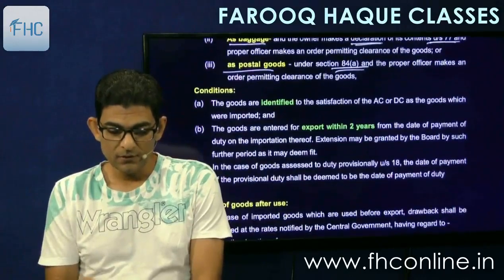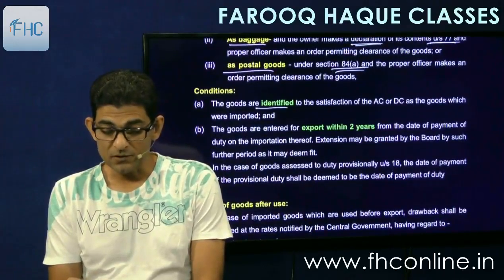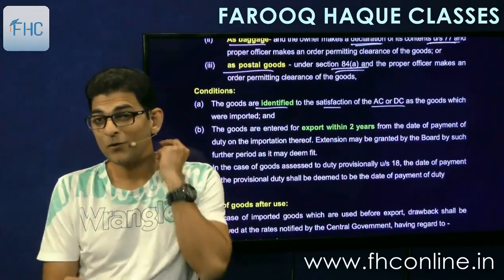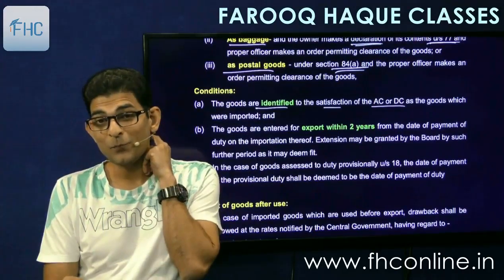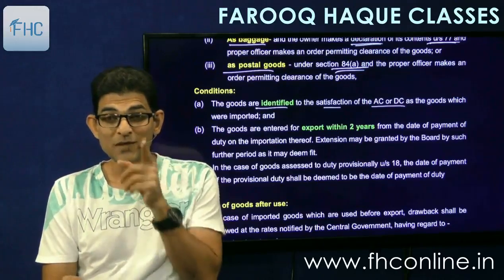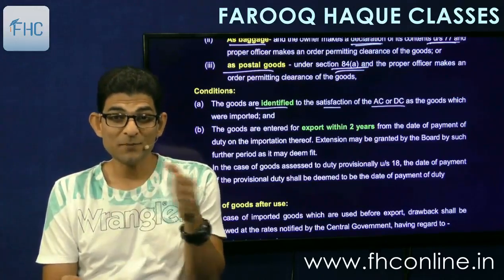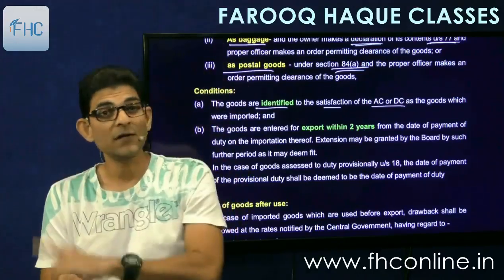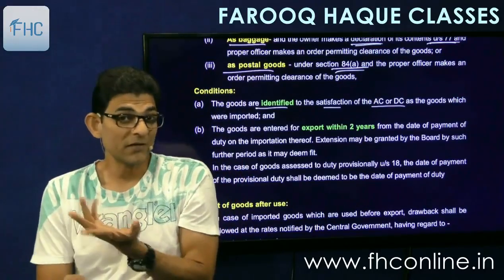Conditions are that the goods are identified to the satisfaction of the ACDC, Assistant or Deputy Commissioner of Customs, as the goods which were imported. So you have to satisfy the ACDC that these goods which I am exporting are the same ones which I had imported into India. Now how do you satisfy? That's up to you.